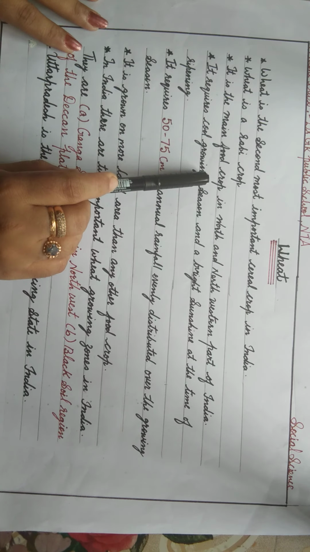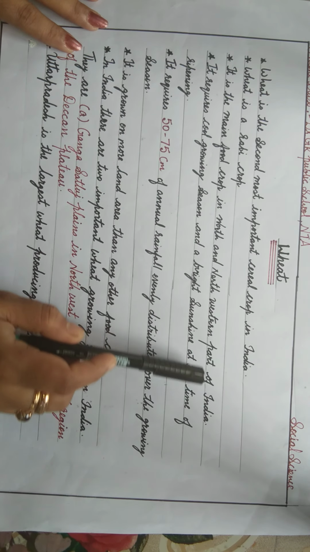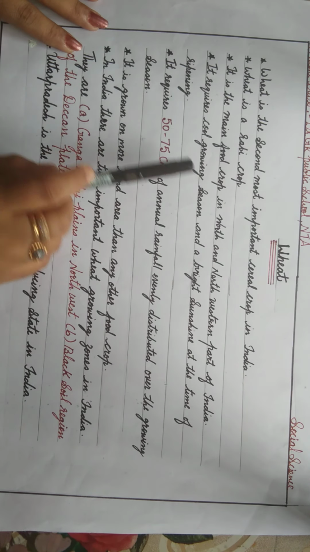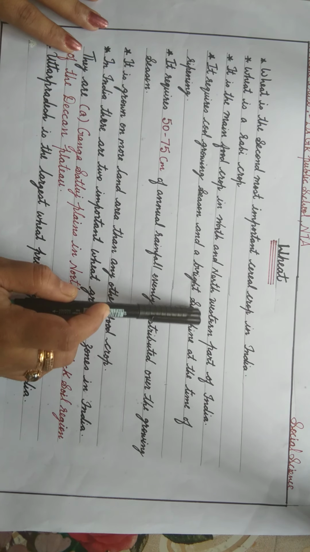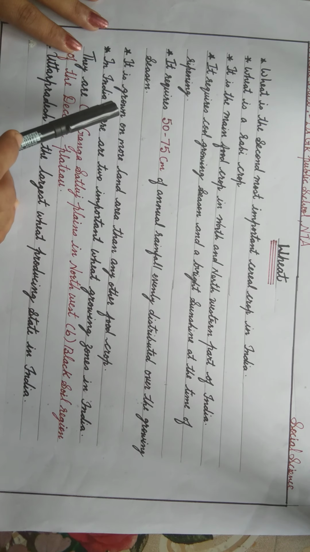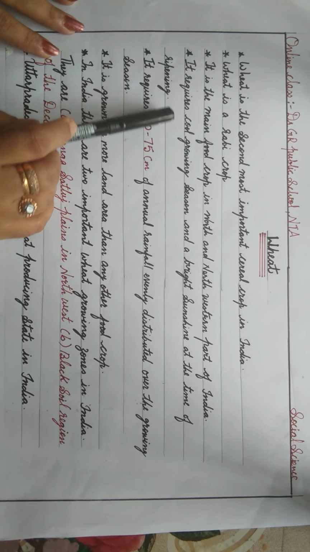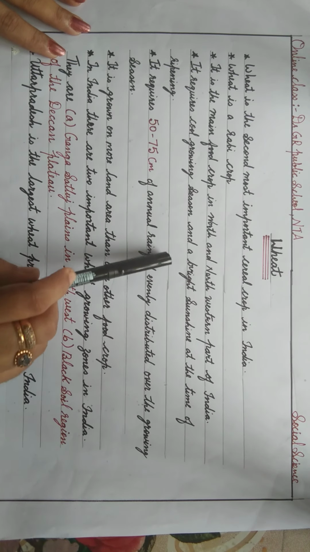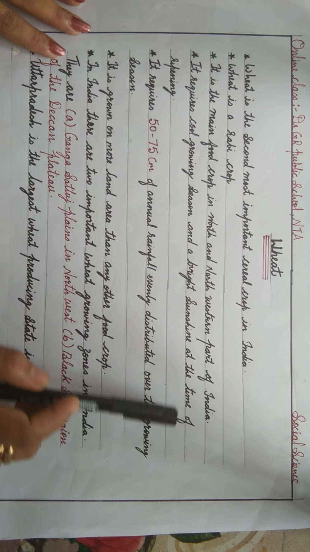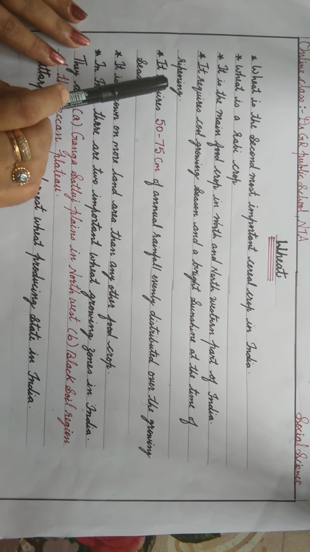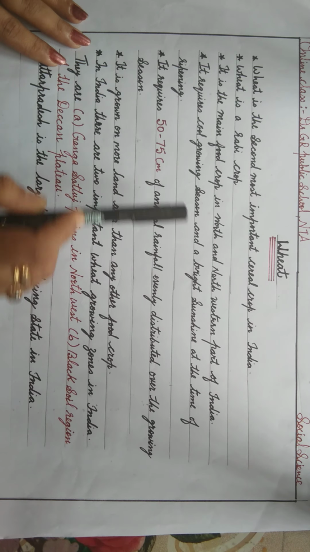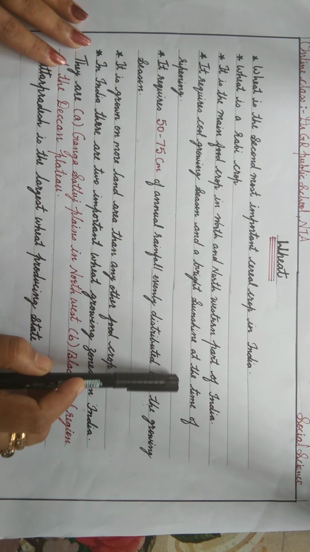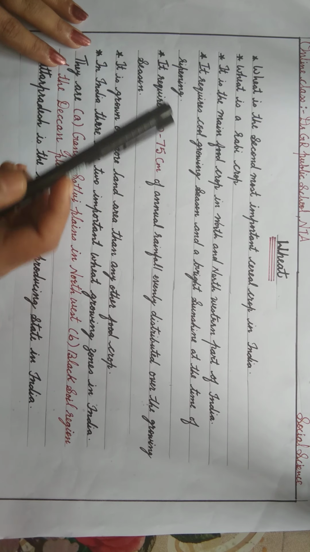It is the main food crop in north and northwestern parts of India. It requires a cool growing season and bright sunshine at the time of ripening.